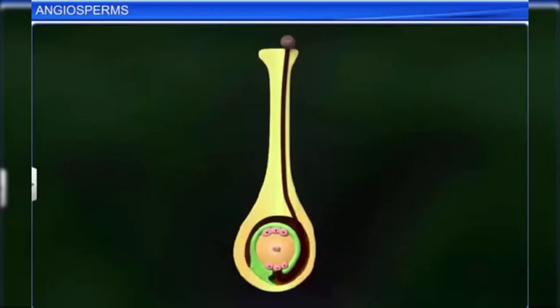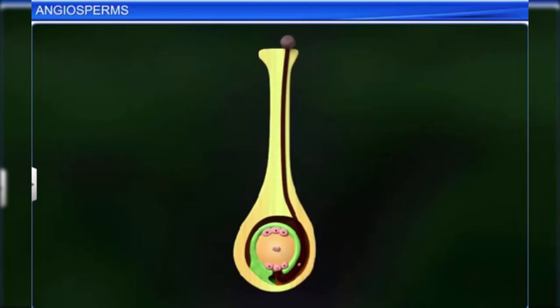Here, the pollen grain germinates and produces a pollen tube. This tube penetrates the tissues of the stigma and style to enter the embryo sac inside the ovule. It discharges two male gametes inside the embryo sac.